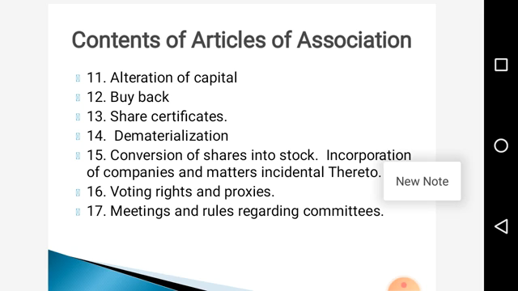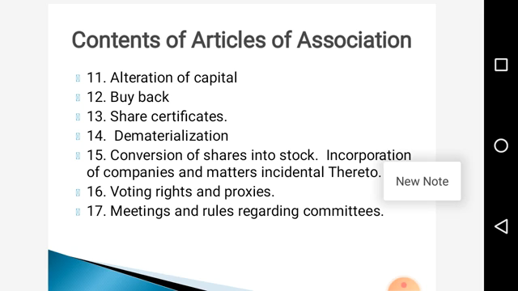Here, the conversion of shares into stocks means the company will make a bundle of shares. For example, one share will be of rupees 10. If any person is holding 100 shares, so the number becomes 100. So what the company will do, it will make 100 shares as one stock. It is a group of shares, right? So one bundle it will make, and that is called a stock.